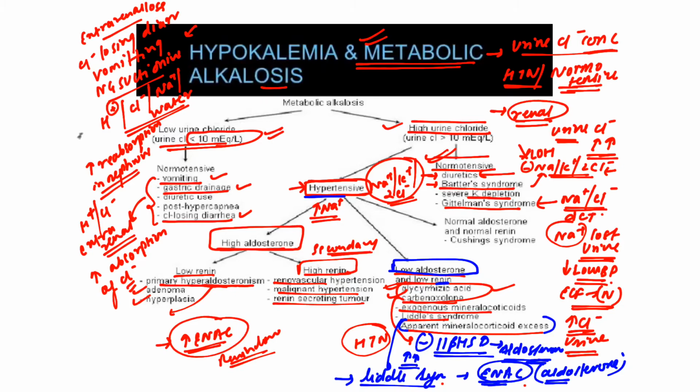So that's how the classification of metabolic alkalosis is. But most of the time, all we need to make a diagnosis is history, assessment of extracellular fluid volume, and BP. By these three things we can tell what could be the cause of metabolic alkalosis.